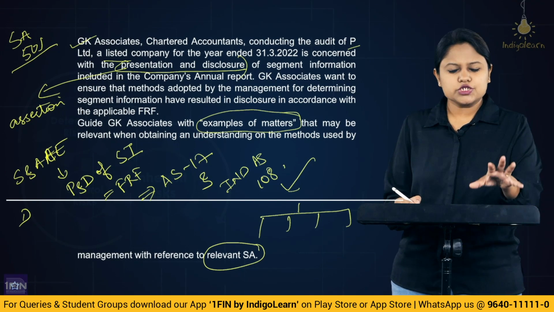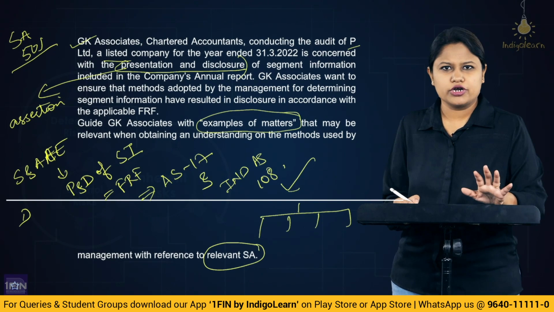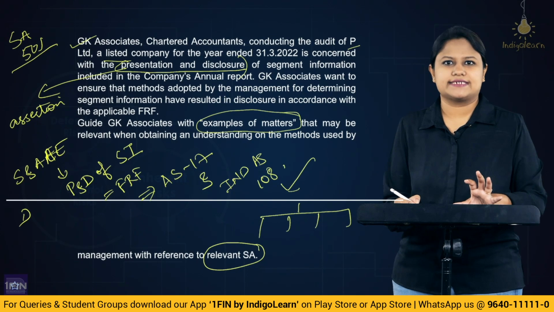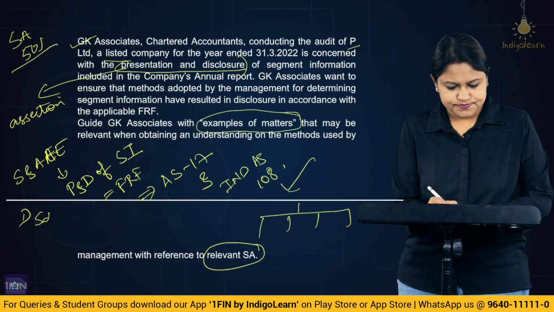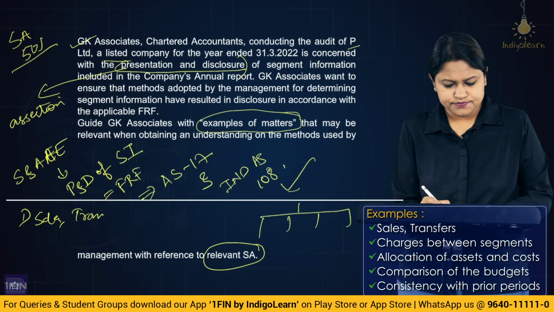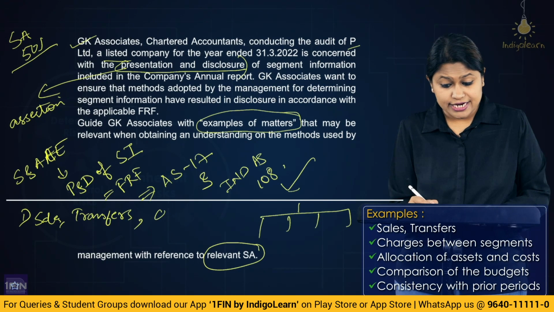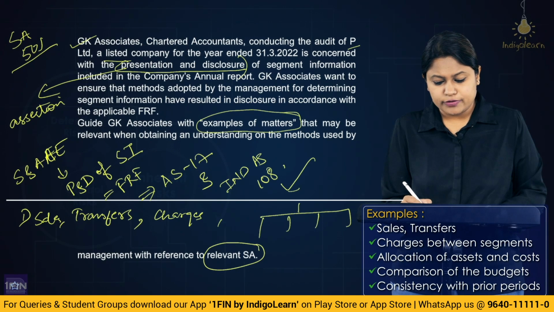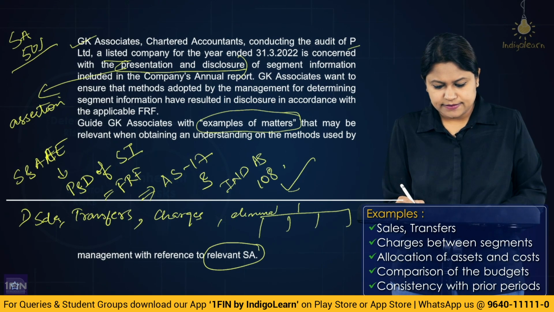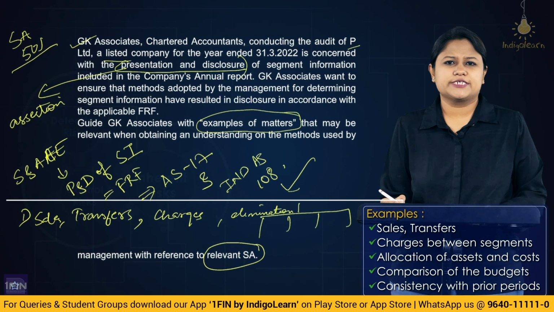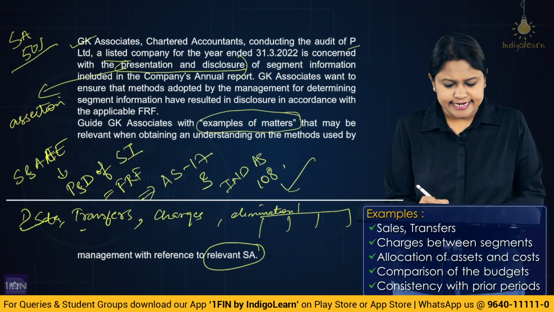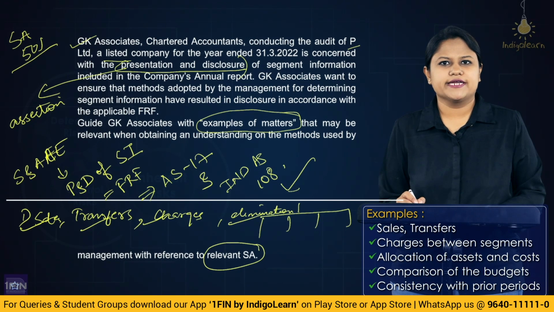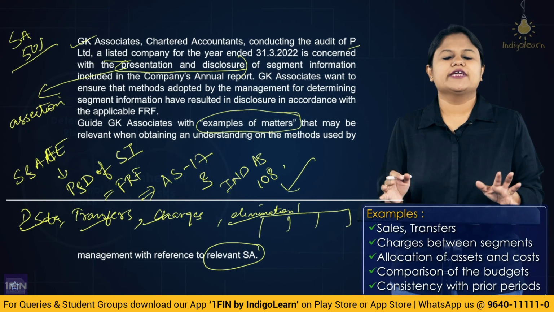First, just to understand whether properly it has been done or not, we would check or we would ensure the information which is connected to the segments. Like there could be sales, there could be transfers, there could be charges between the segments, correct? Or there could be elimination of some inter-segment transactions or expenses, correct? So, these are the data which will be available in the financial statements through which you will be understanding the method adopted, whether it is correct or not for their segment information.